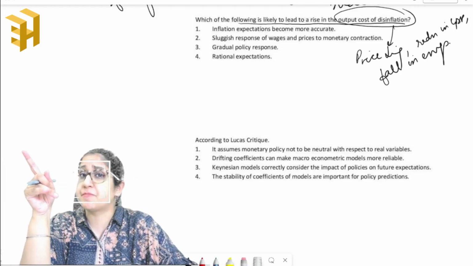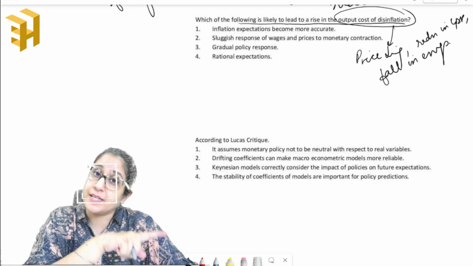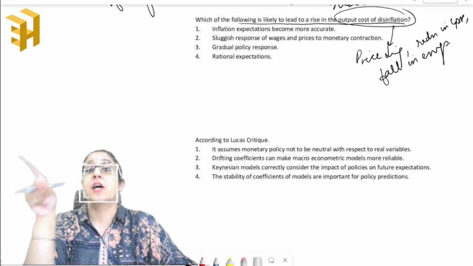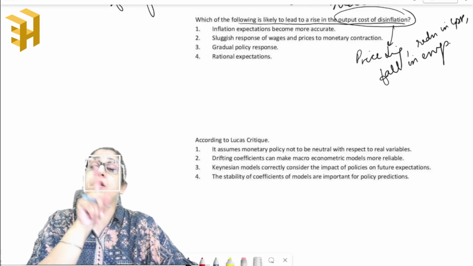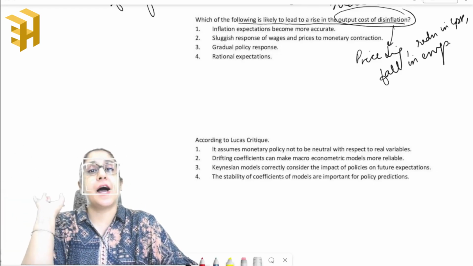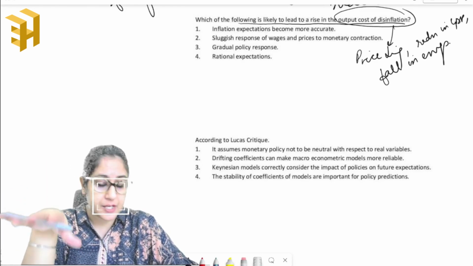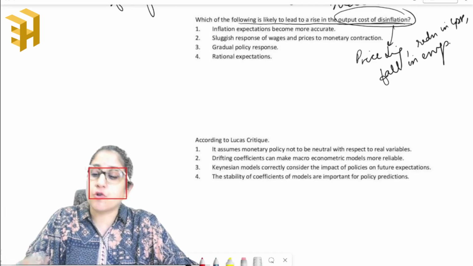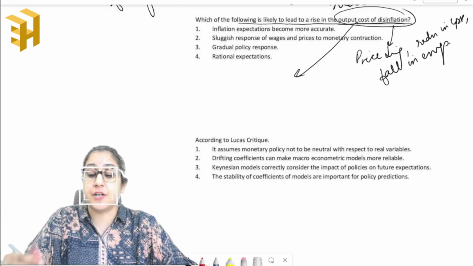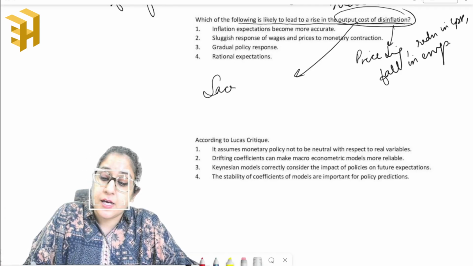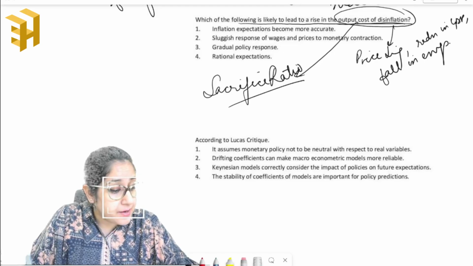So remember the Phillips curve here. There is always a trade-off between the price level and unemployment. If you want to reduce the price level in the economy, that will come at the cost of high unemployment. So the Phillips curve is very much relevant here. What is the output cost of disinflation? It is measured by the sacrifice ratio. What is the sacrifice ratio?